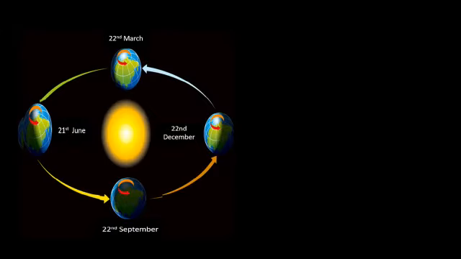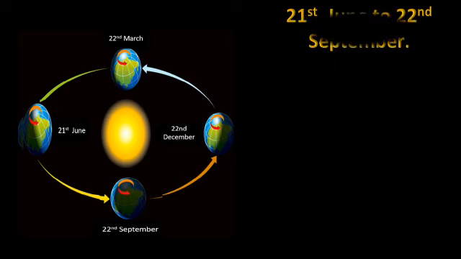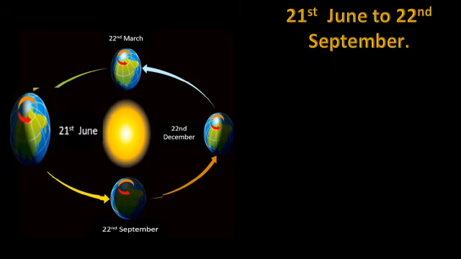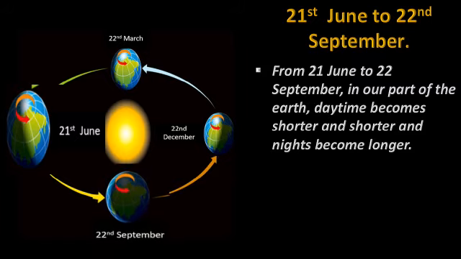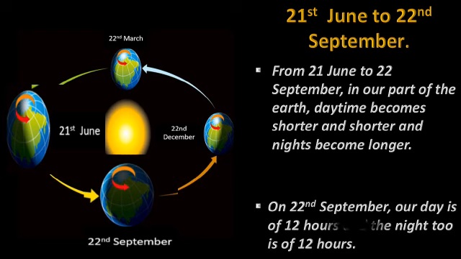Let's find the duration from 21st of June to 22nd of September. From 21st of June to 22nd September, in our part of the earth, daytime becomes shorter and shorter and the nights become longer. And on 22nd September, our day is 12 hours long and the night too is 12 hours.